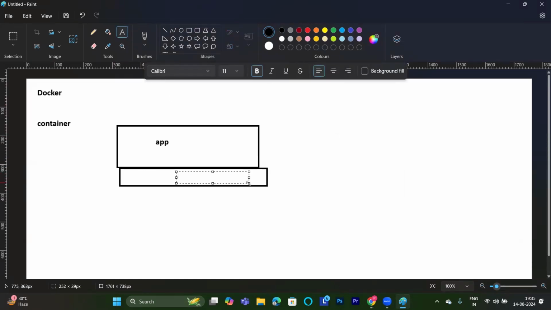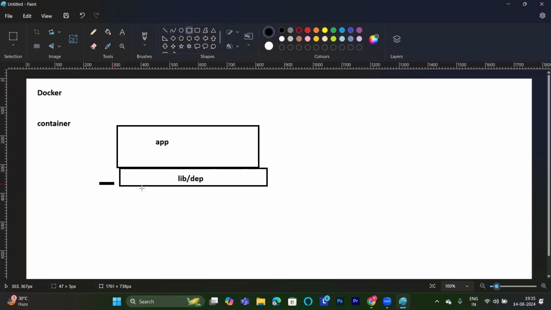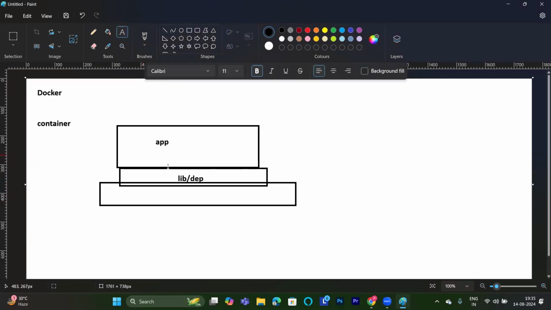If libraries and dependencies are not there, my application will not run in my environment. So where? On the operating system. To run any application, I need libraries and dependencies to be installed on the operating system. How many types of operating system do we have? Linux is one of them, Windows is one of them, and apart from this, Mac OS is one of them. These are the different operating systems we have.